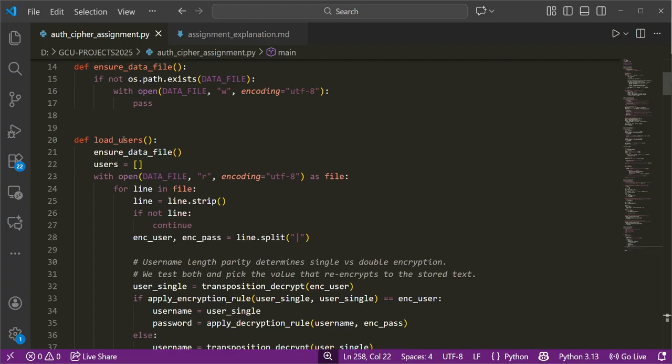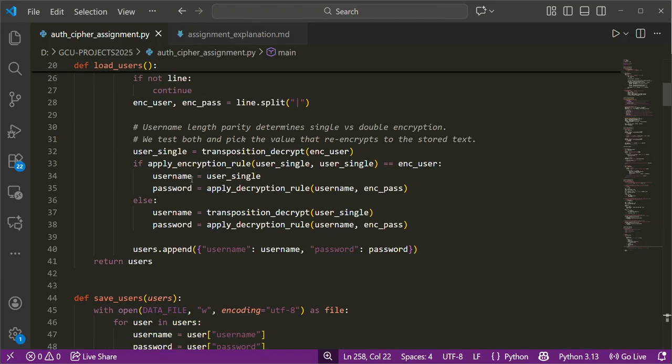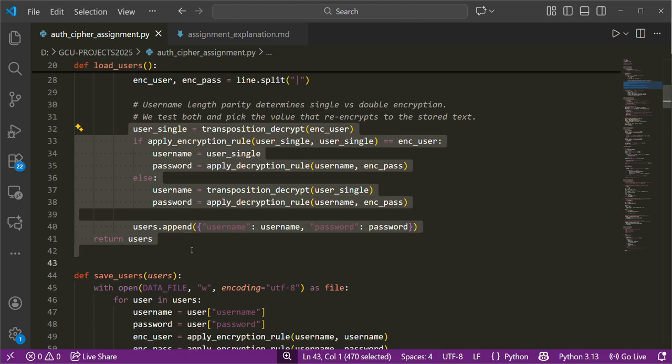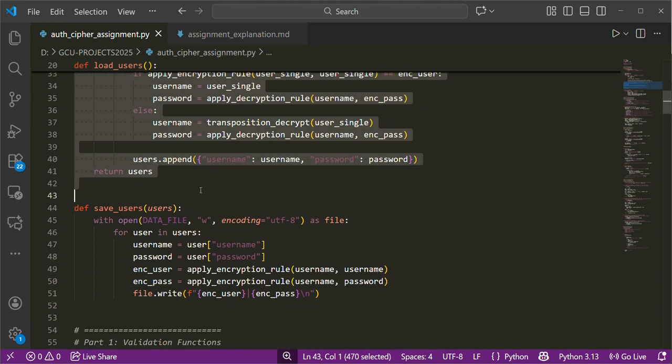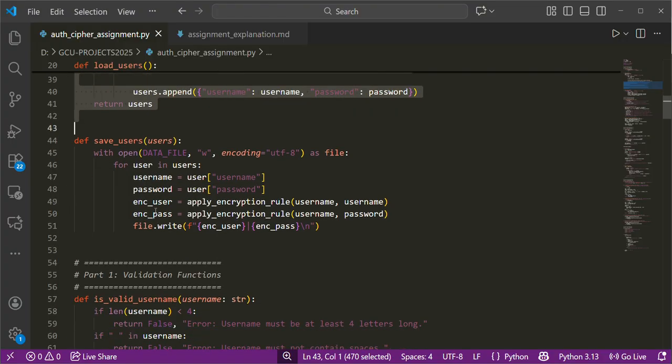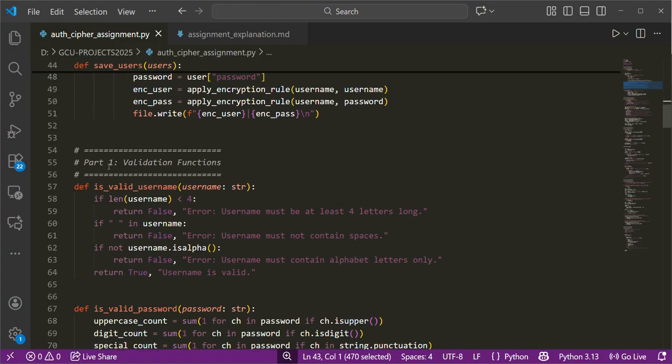In the file handling section, I define the user and load user, and when I come down a little bit, this is where I implement the strategy for the username and password when the first one is implemented.